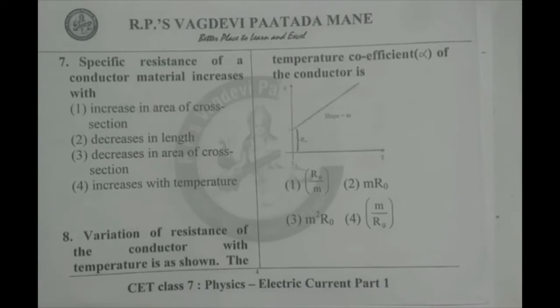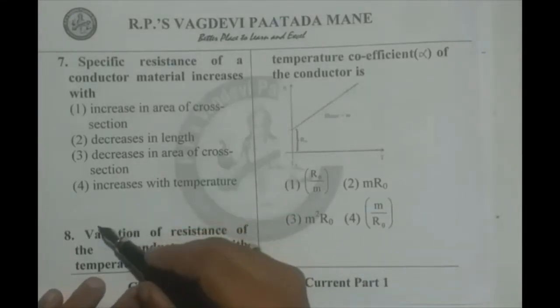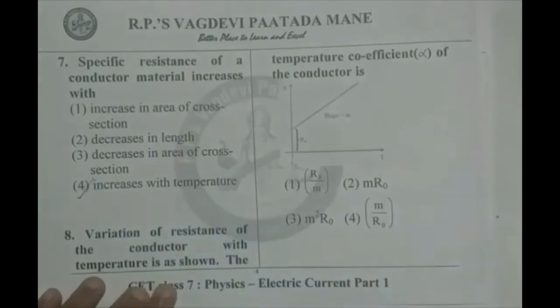Therefore, first two options are wrong. Third option also depends on the area, that's also wrong. Fourth option, as it says, increases with temperature. Definitely it is correct. So, specific resistance of the conductor material increases with temperature.